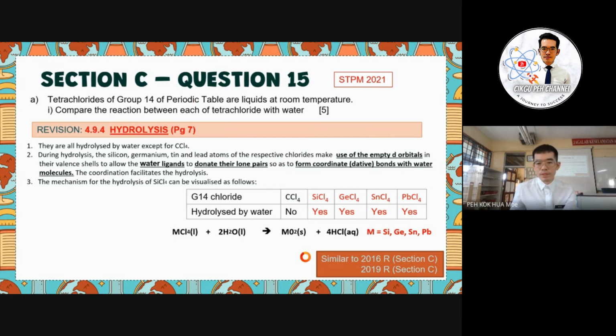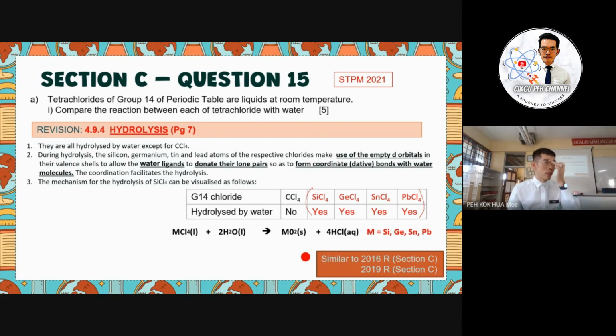Then for the others, silicon, germanium, tin, and lead tetrachloride, they have the empty d orbital. If you compare to the years 2016 or 2019, they asked why carbon tetrachloride cannot undergo hydrolysis. Another year, the question asked why silicon until lead tetrachloride can undergo hydrolysis, because of the presence of the d orbital. Then the question for 2021 asks both.